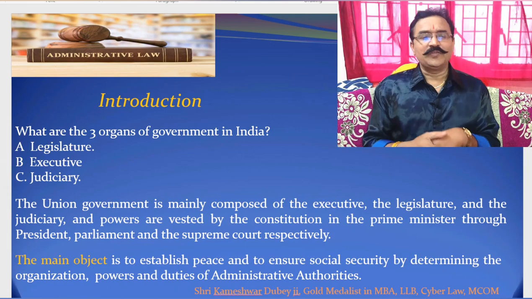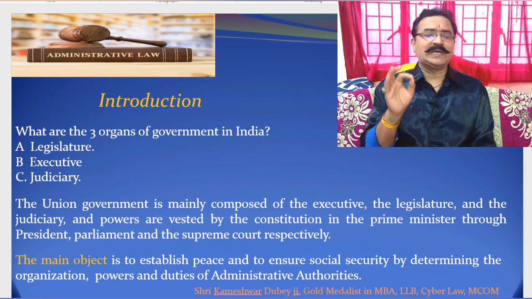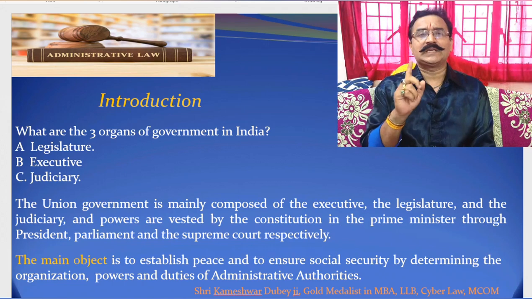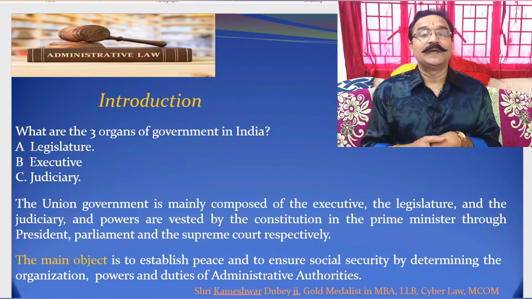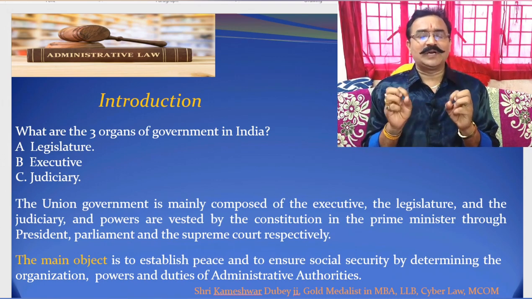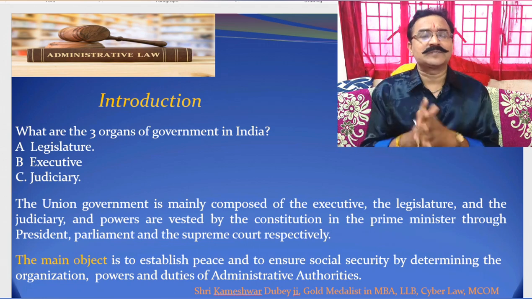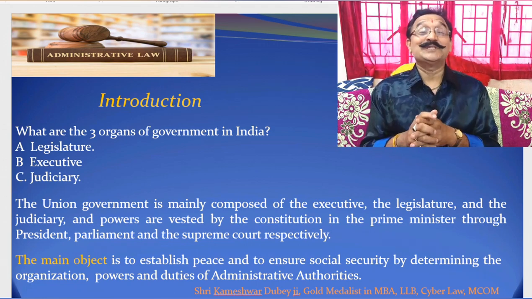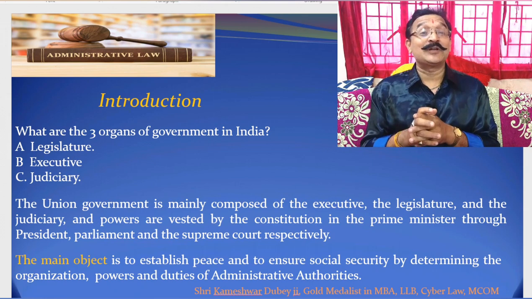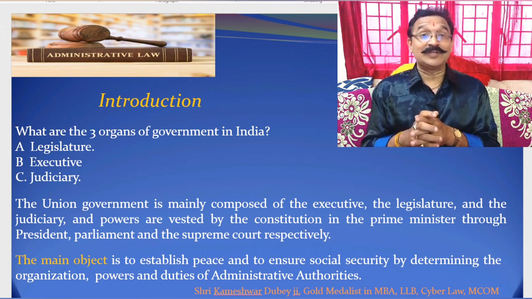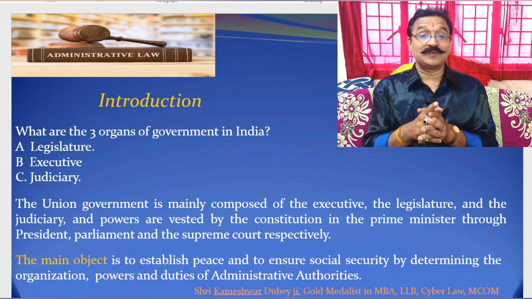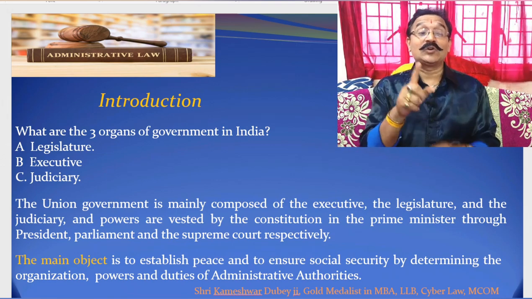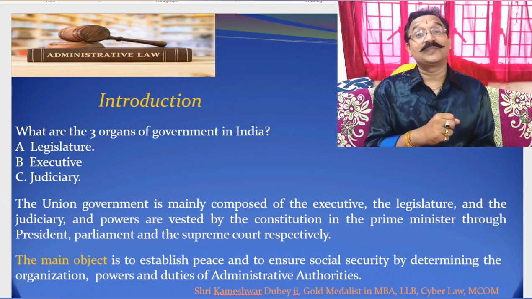administrative law. The very object of administrative law is to control and regulate the administrative authorities so that their discretionary power may not be turned into arbitrary power. Try to understand. Discretionary power has been given to the authorities just to execute the law, not to abuse the law. If any administrative authority is abusing the law, he is responsible, and for that administrative law comes into motion. The very purpose of administrative law is to control and regulate the administrative authority.